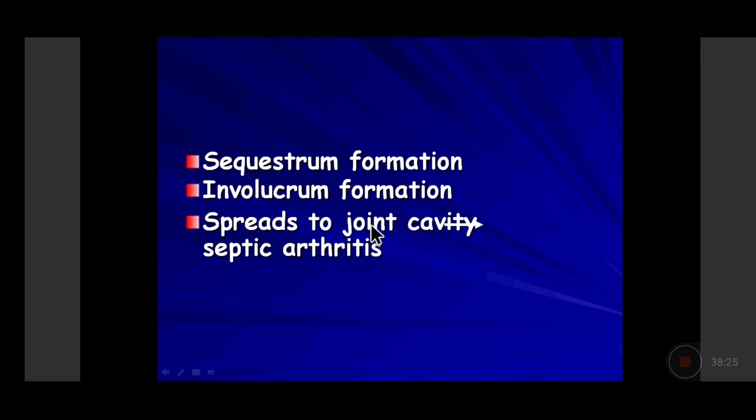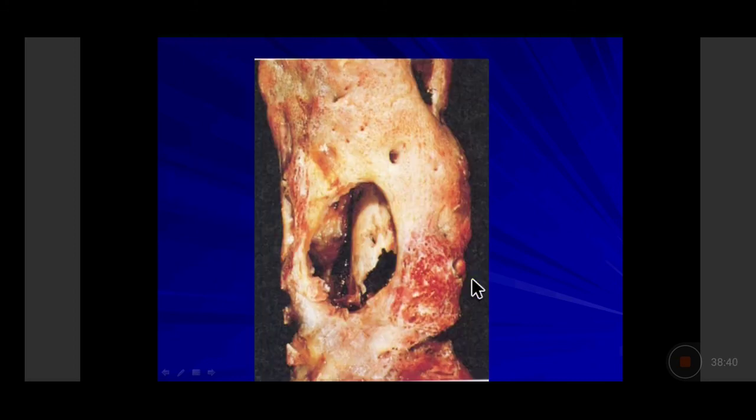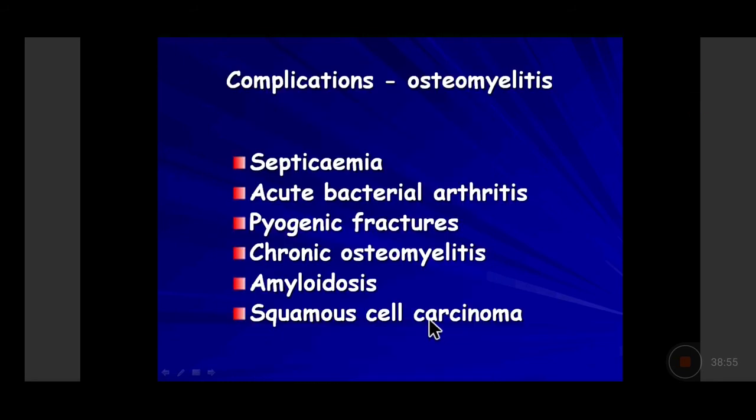In adults and in small children, in neonates, where the metaphyseal vessels are in continuation with the epiphyseal vessels, it may spread to the epiphysis and then to the joint cavity, leading to acute septic arthritis. Here we can see that the segment of the bone has undergone necrosis. So this is the sequestrum. This whole cavity is filled with pus, which is now drained off, and the surface is covered by the new bone, which is called the involucre.